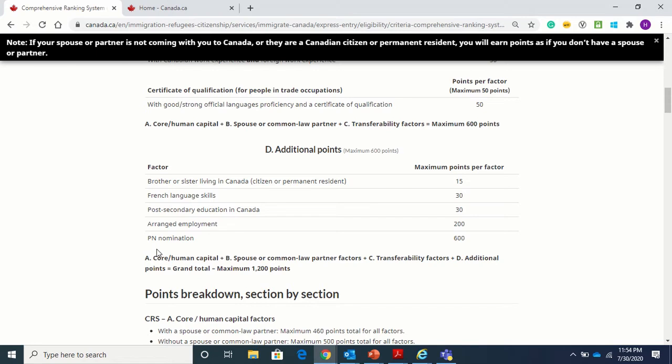So basically you would have heard of PNP nomination. If you get through PNP and you get the invite, then you get a maximum of 600 points. So that is how the total comes out to be 1200 points.